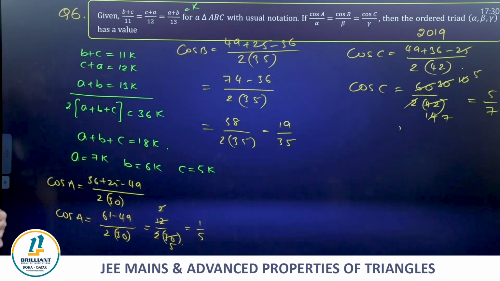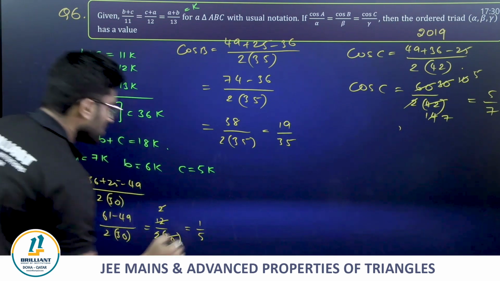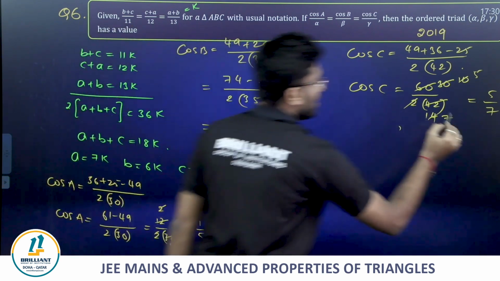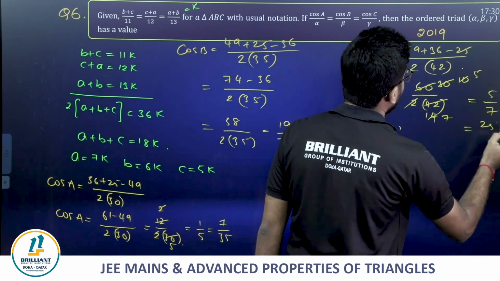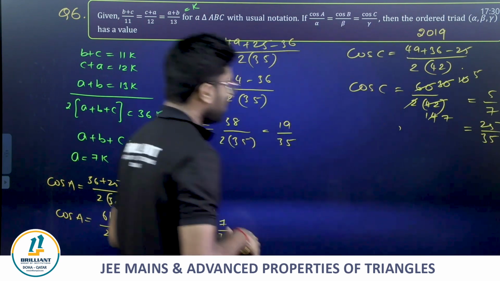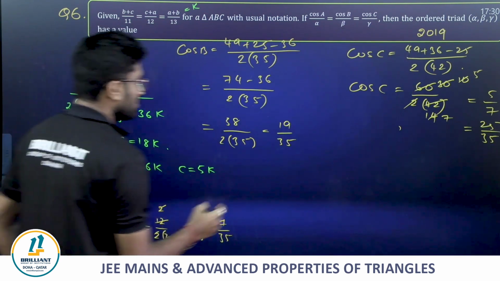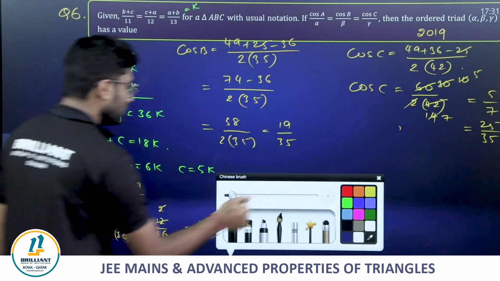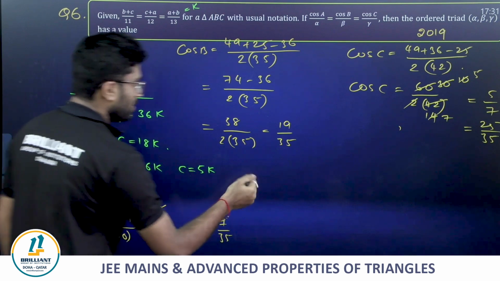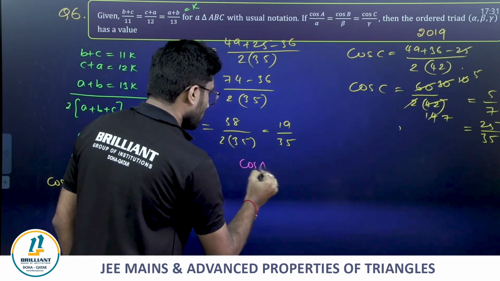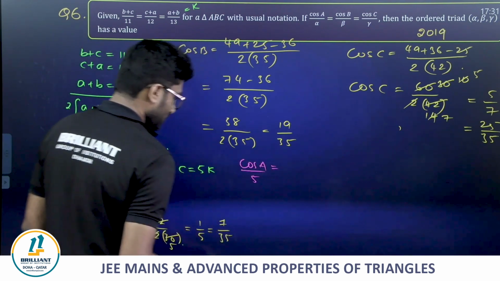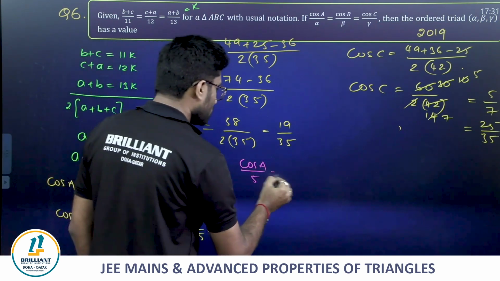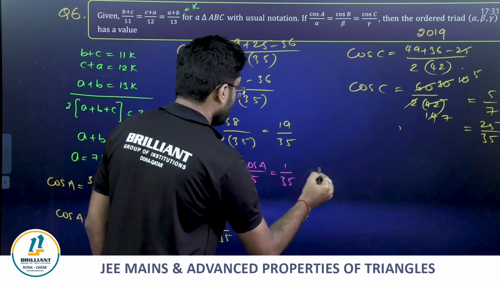Okay. Now the LCM is 35. So I can write this as 7 by 35, and this I can write again as 25 by 35, multiplying and dividing by 5. Now you see, guys, very simple. From all these three things, I can say cos A divided by 5 is equal to 1 by 35.